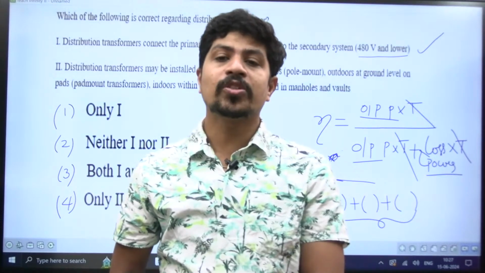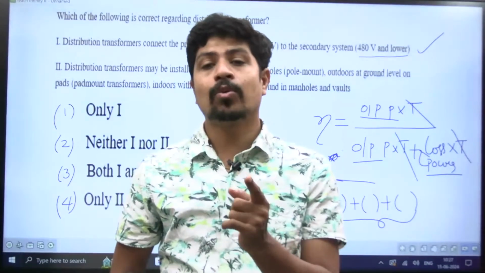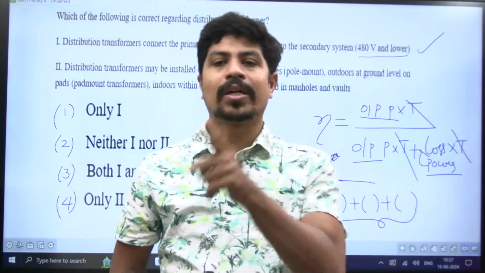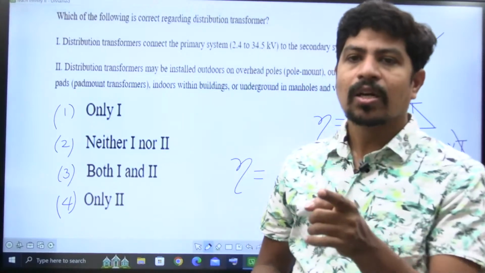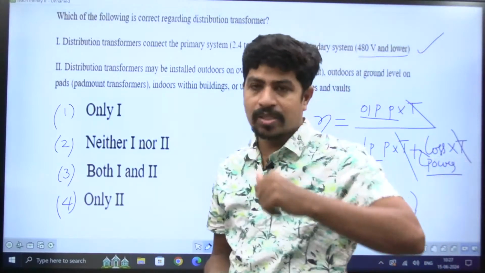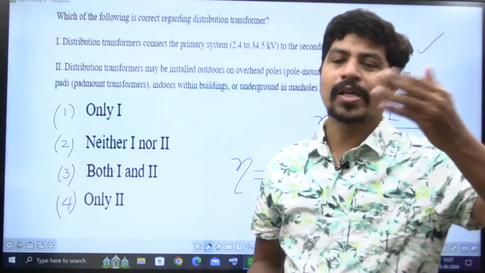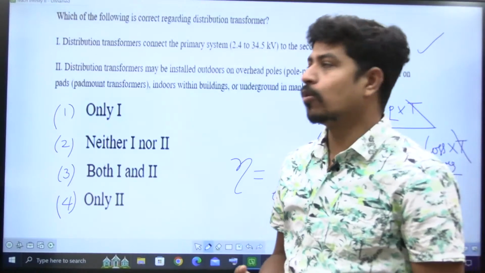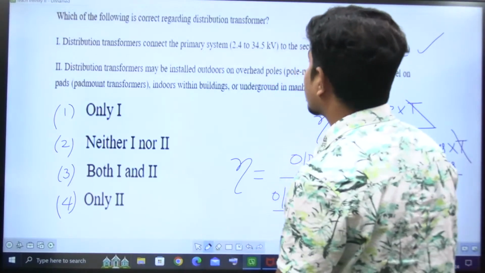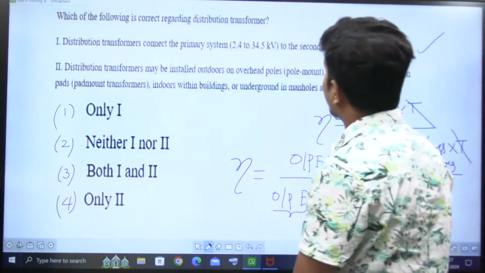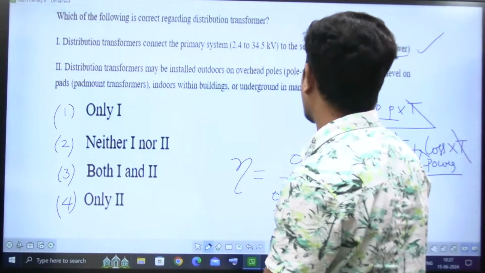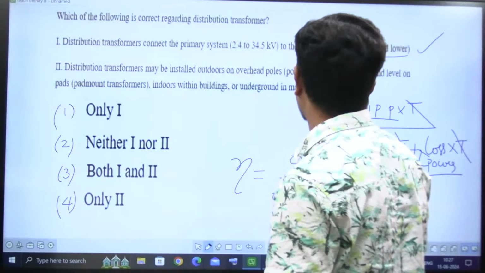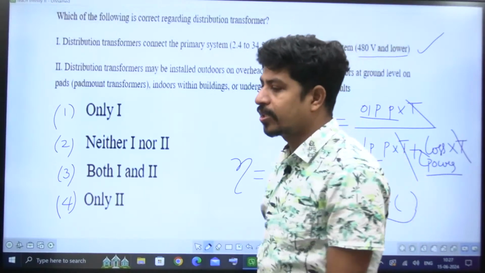But secondary distribution is from 11 kV to 480 or 230. Single phase 230, three phase 480. Line voltage is 440 to 480, and phase voltage is going to be 230 volts. So it is very much correct.